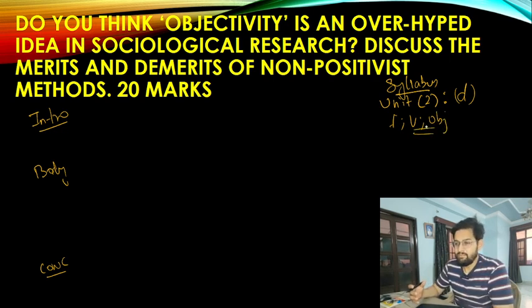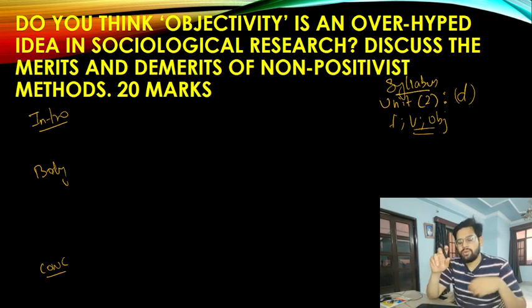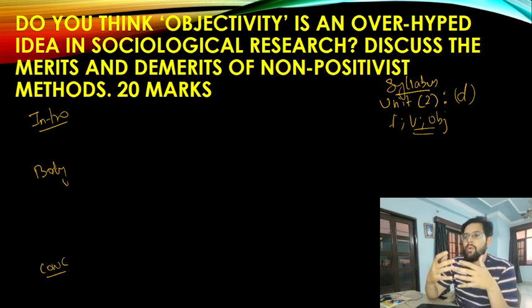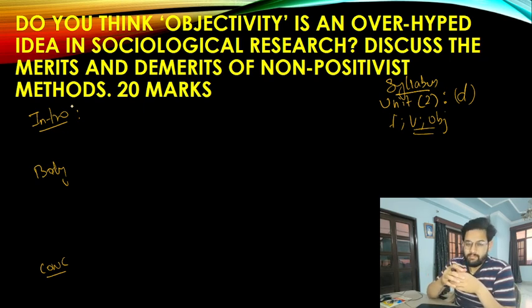So the question is asking, do you think the notion of objectivity is an overhyped idea in sociology? What you will be writing in the introduction is, what is the meaning of objectivity? If you look at this term, objectivity, it means something that needs factualization.